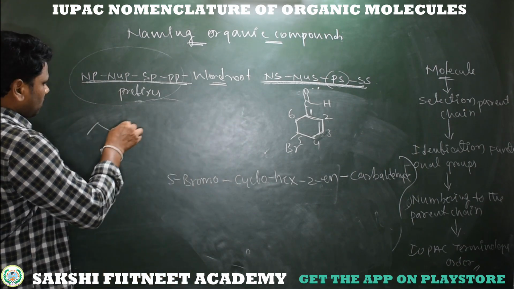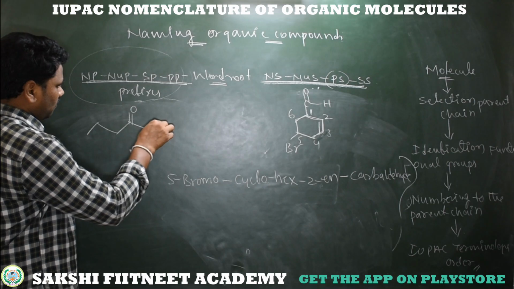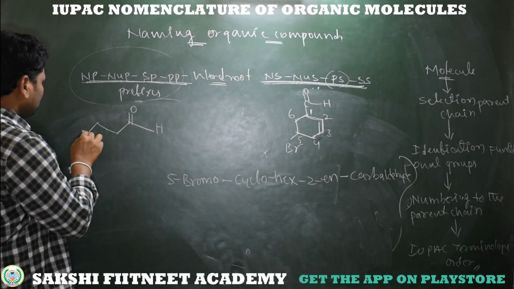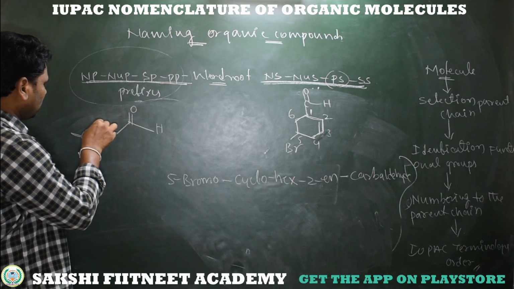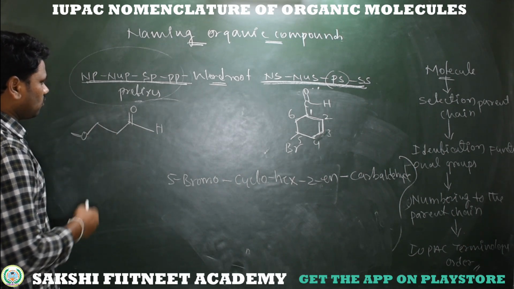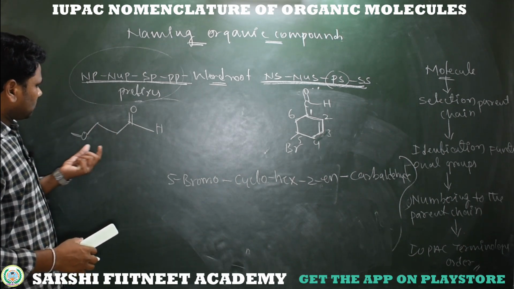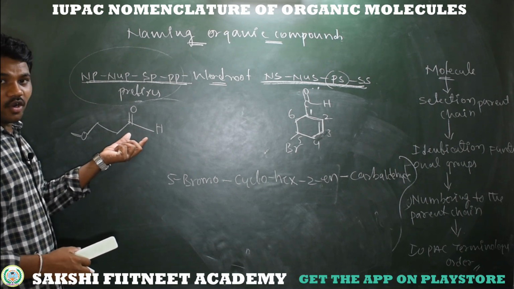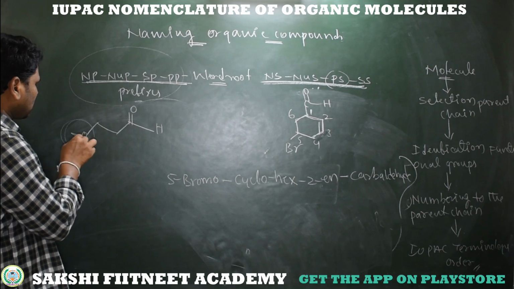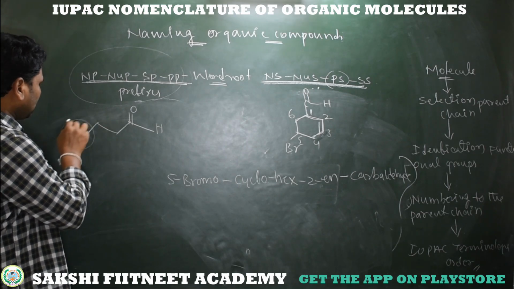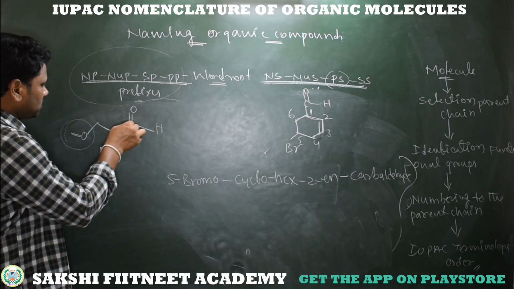Now simply here we have aldehyde functional group, and here CH3O bonded to this CH2. What about this name? Ether, aldehyde. Aldehyde is more priority compared to ether. So complete this part. CH3O bonded to this carbon taking as a substituent, and this is become parent.